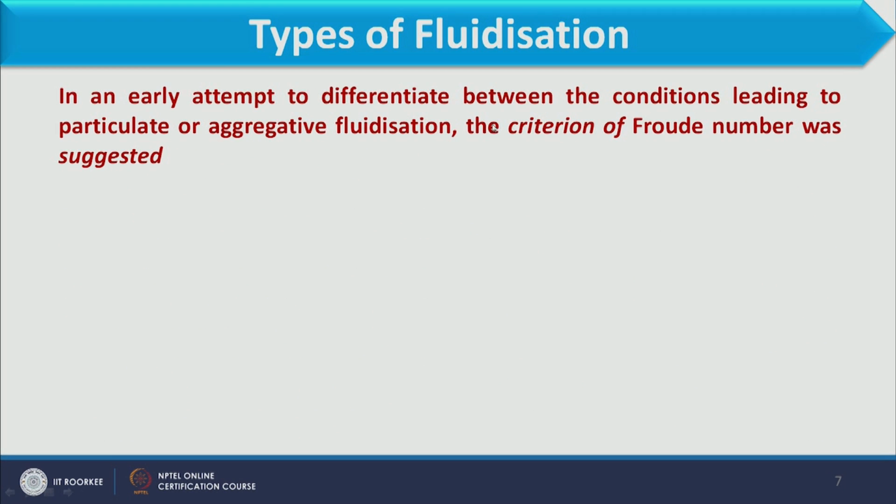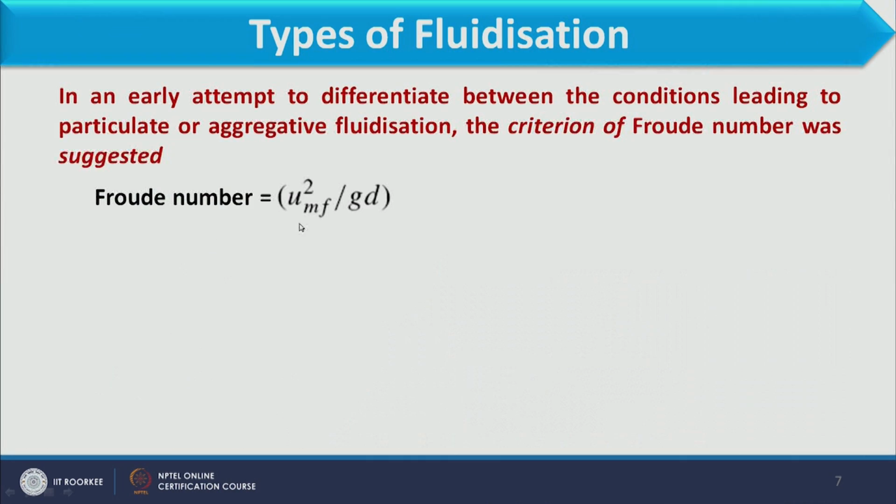In an early attempt to differentiate between conditions leading to particulate or aggregative fluidization, here you see we have discussed two types of fluidization, the particulate fluidization and aggregative fluidization. Now, what is the condition through which we can define that this is a particulate fluidization and this is an aggregative fluidization? To define this condition we have one dimensionless number, and that we call the Froude number. The Froude number is defined as UMF square by G into D.